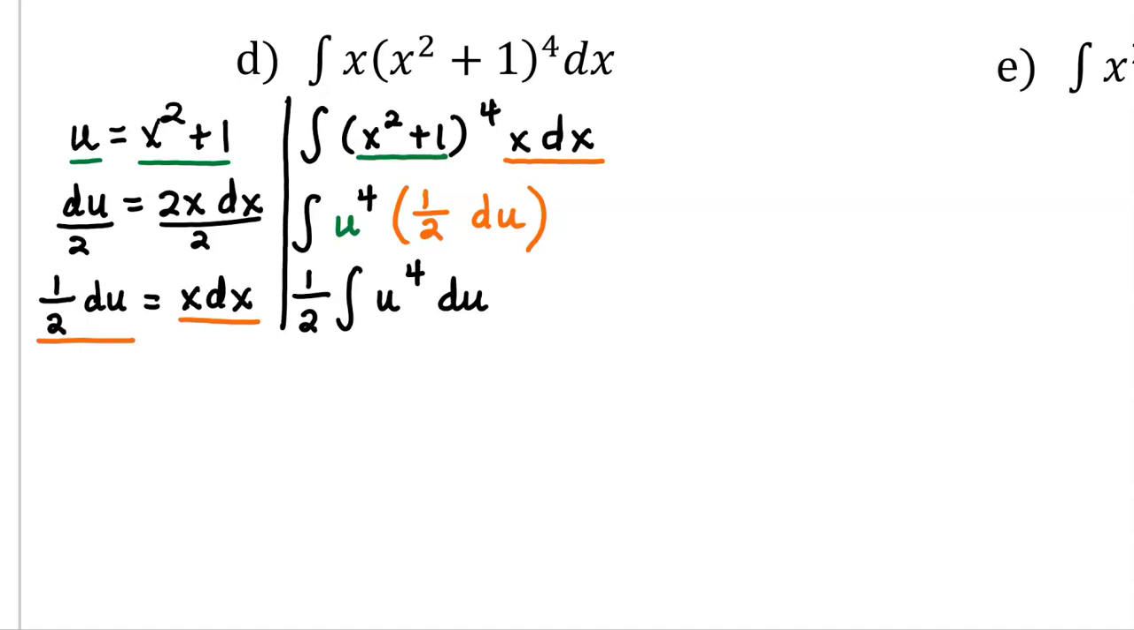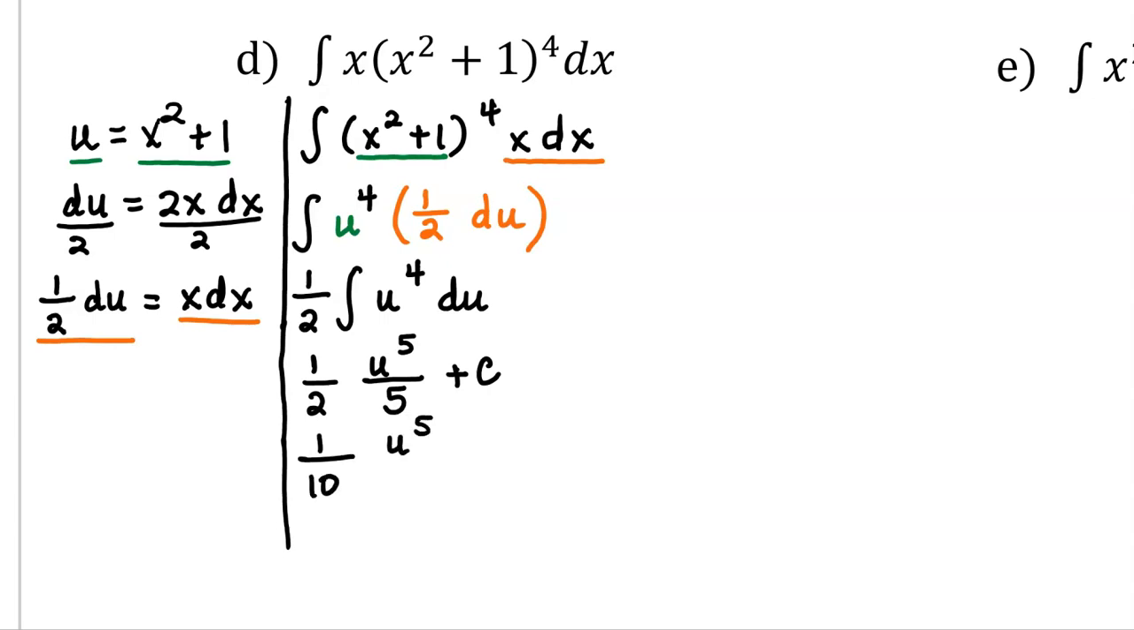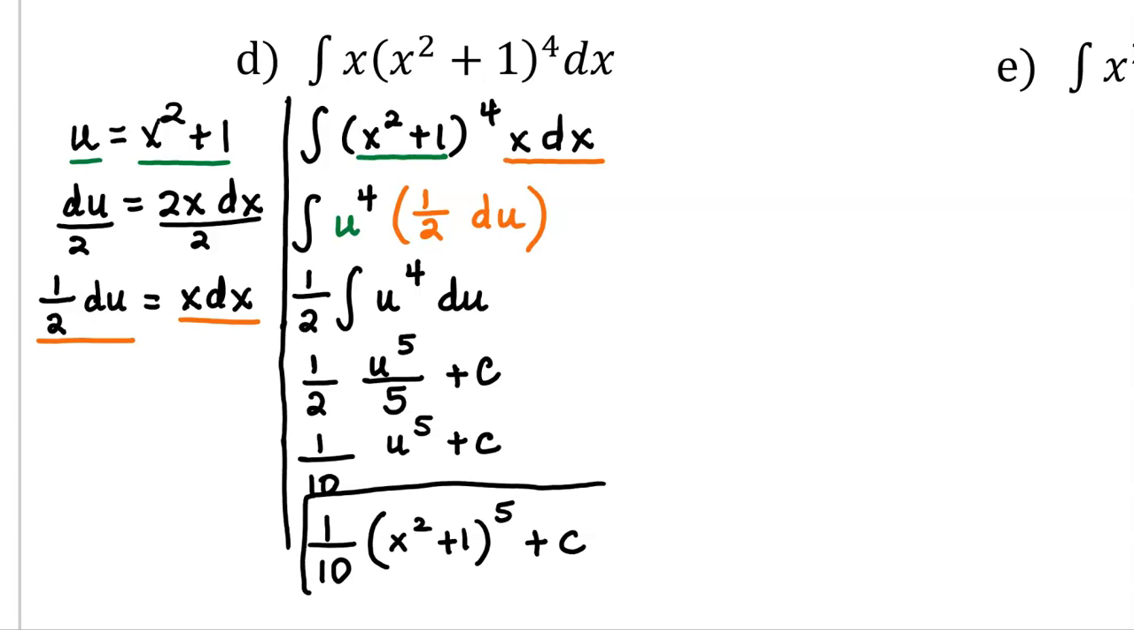Now this is something that we can integrate easily using the power rule for integration. We increase our exponent by 1 and divide by our new exponent. Make sure to add on our constant of integration. I'm going to clean this up a little bit. This is 1/10, multiplying the 2 and the 5, u to the 5th plus c. And our final step would be to substitute back in for u, which is x squared plus 1, still raised to the 5th power, still with our constant of integration added on at the end.